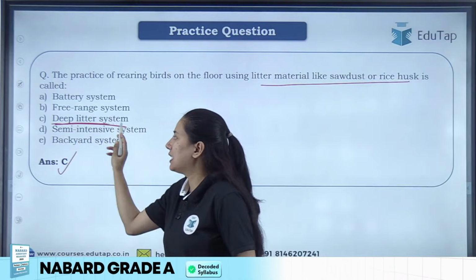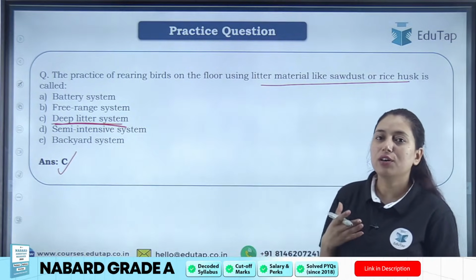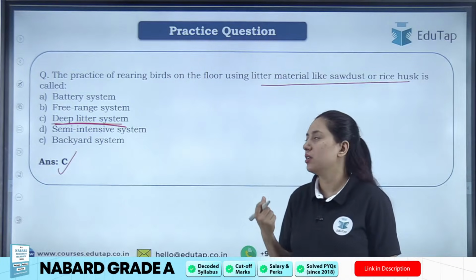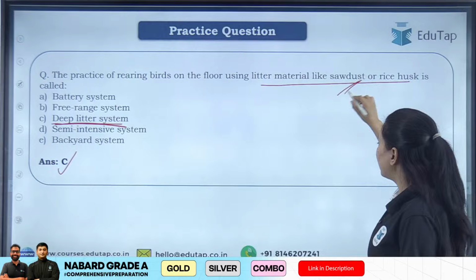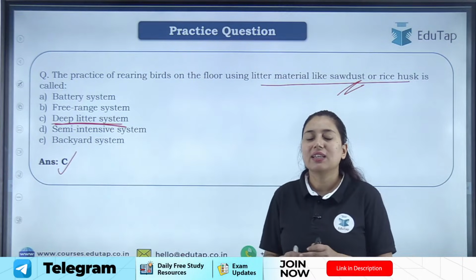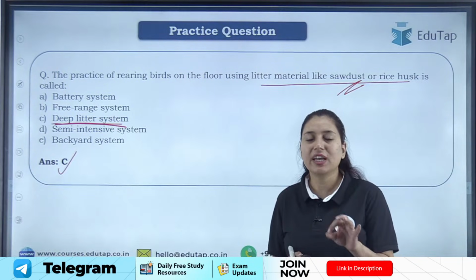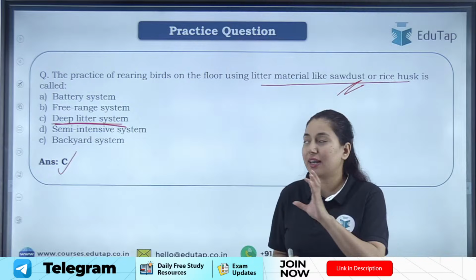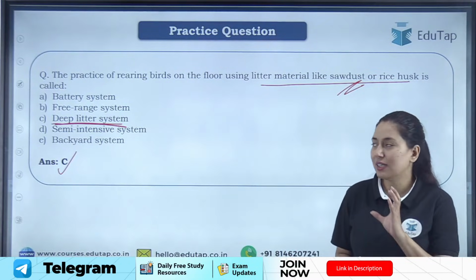What is this deep litter system, students? Here we use all kinds of straw, stubble, or sawdust. These are spread over the floor, and over that floor where we have spread all this material, we are rearing hens, we are rearing these birds. Now what is the challenge here?